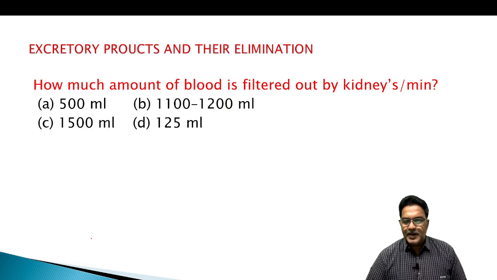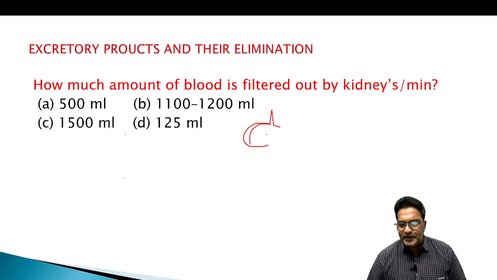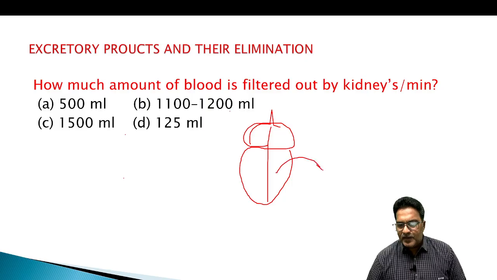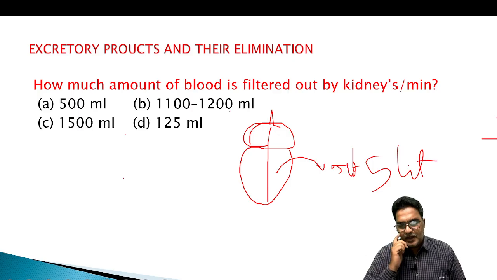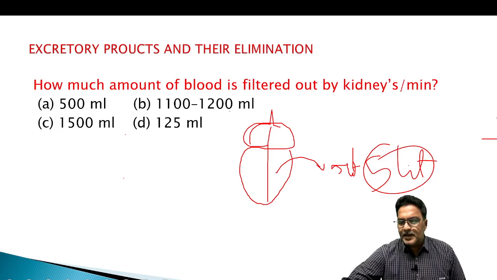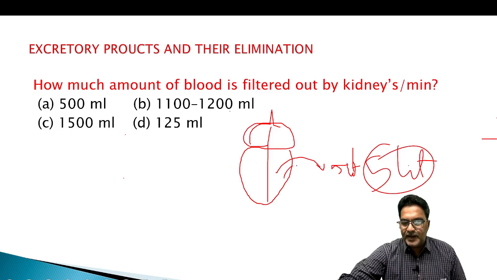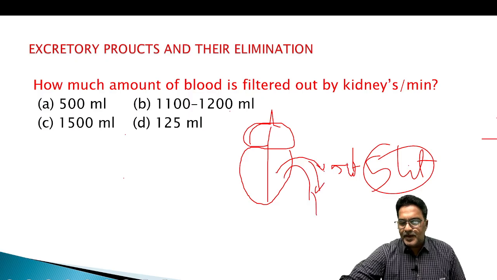500 ml, 1100 to 1200, 1500 ml and 125 ml. So the total story we have to find out like this. This is the heart. From the left ventricle of the heart, we know that nearly 5 liter will come here. So let me write here like this. This is the 5 liter, talking about blood here. So 5 liter blood will come out and it will go into the renal artery.